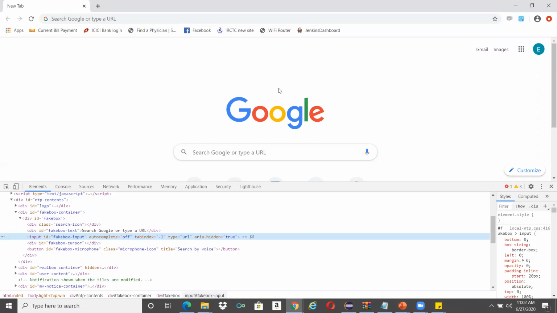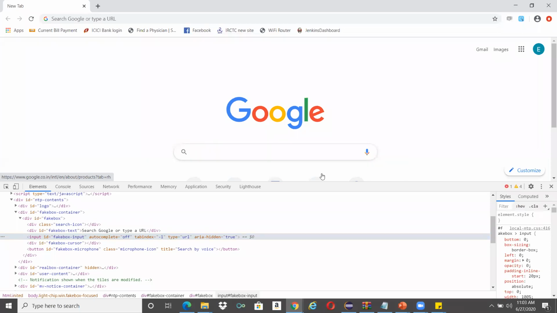For example, this is a Google homepage. This is a Gmail link, an object. Image link, an object. Even this particular icon is an object. This Google text is an object. This text field is an object. This icon, search by voice, is an object.